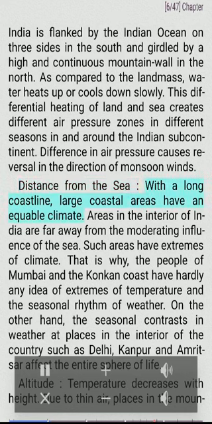Distance from the sea. With a long coast, areas have an equable climate. Areas in the interior of India are far away from the moderating influence of the sea. Such areas have extremes of climate. That is why the people of Mumbai and the Konkan coast have hardly any idea of extremes of temperature and the seasonal rhythm of weather. On the other hand, the seasonal contrasts in weather at places in the interior of the country such as Delhi, Kanpur and Amritsar affect the entire sphere of life.